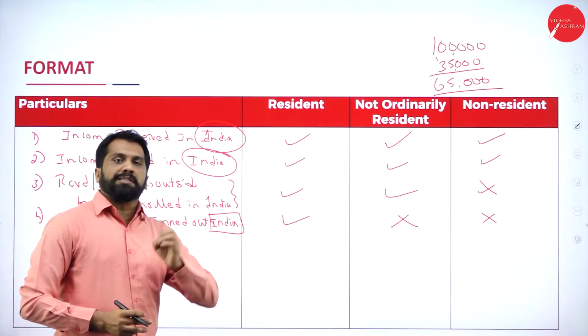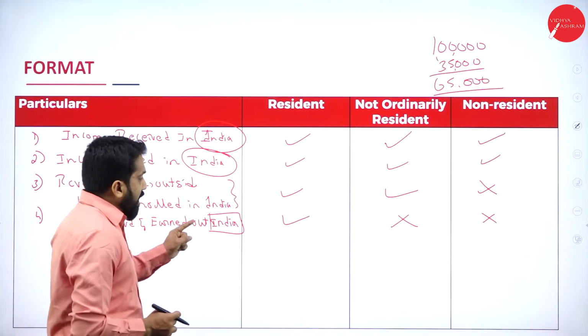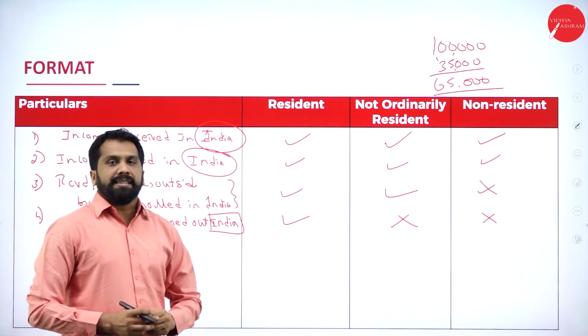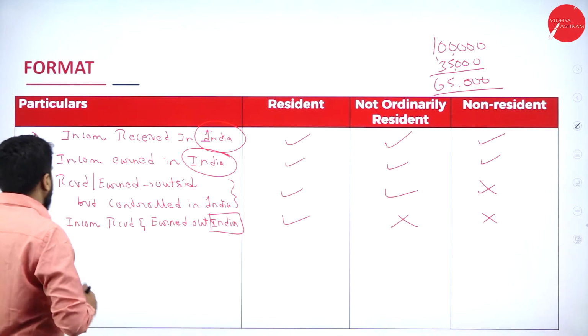Remember, received outside, earned outside, controlled also outside, then only the first person is called taxable. We'll go for the next one.